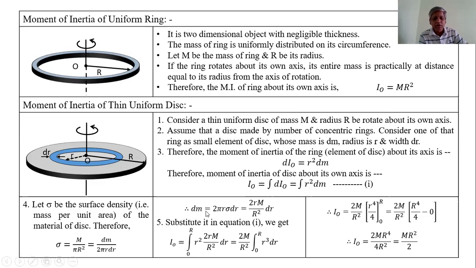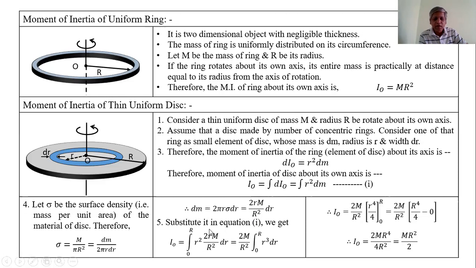Substitute this dm in the first equation. We get the moment of inertia of the disk equal to the integration of r square into twice r into capital M upon R square into dr.